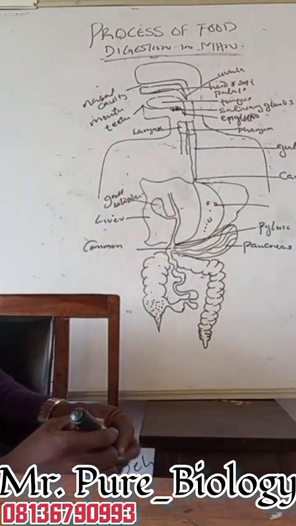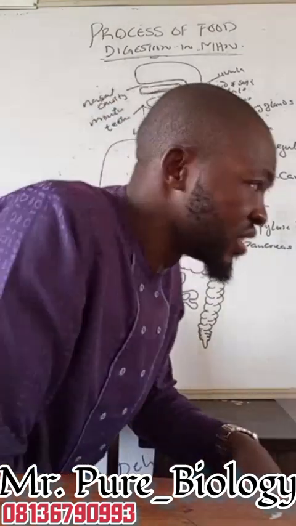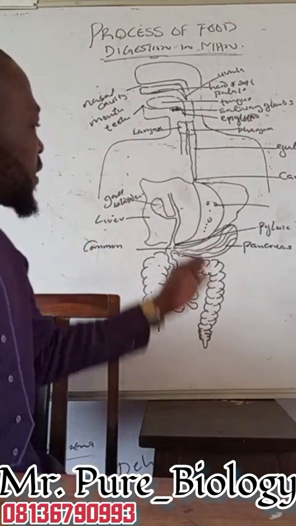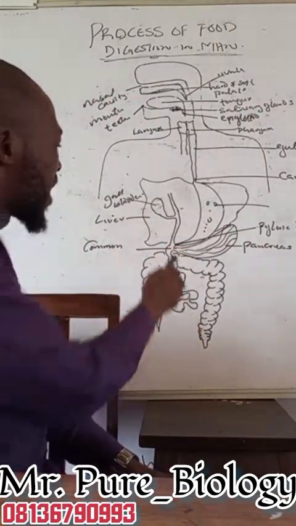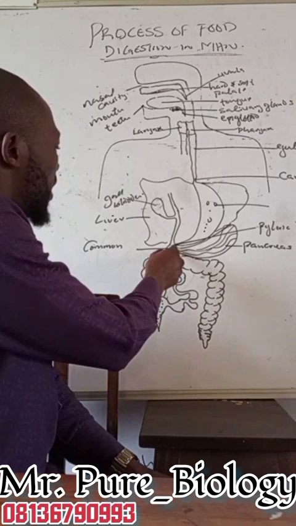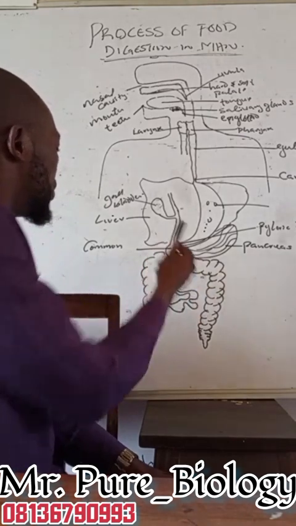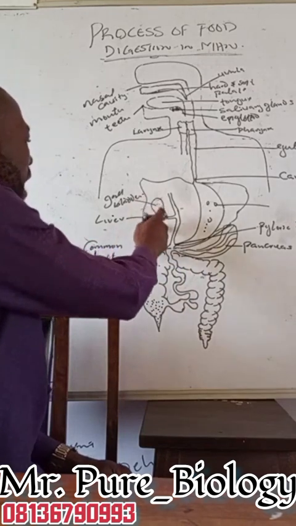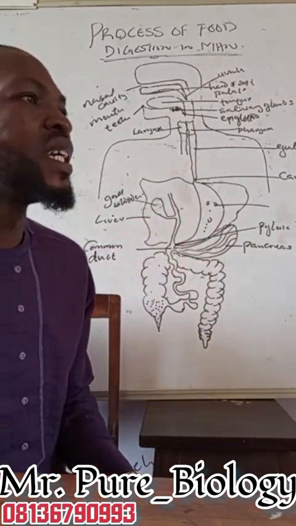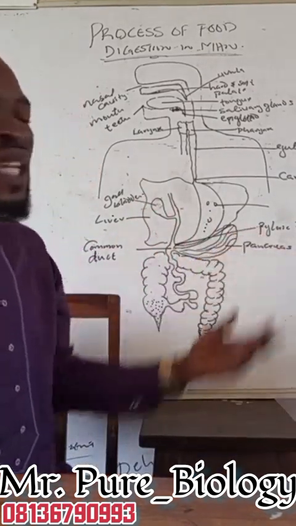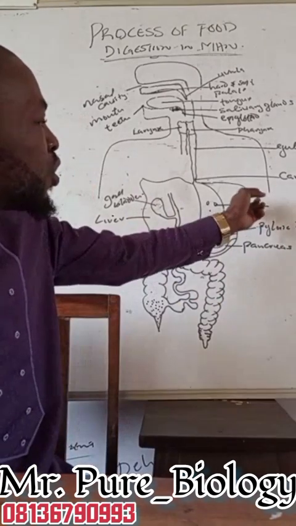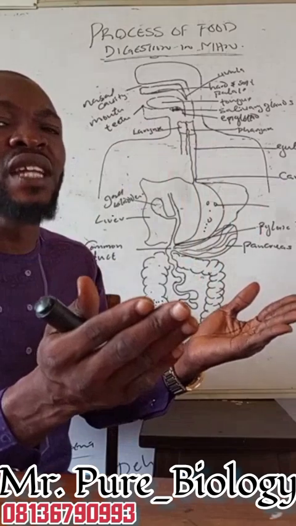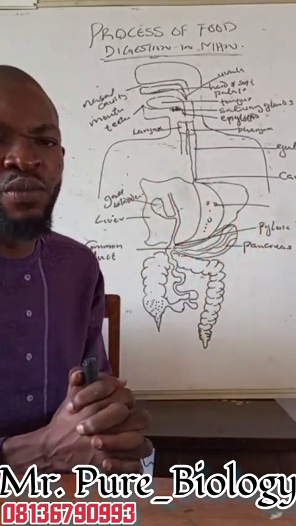Let's briefly explain the function of the gallbladder in food digestion. We have the gallbladder as it contains the bile. It passes through what we call a bile duct and ends up, let's say, emptying into this common duct. It ends up in the common duct. When the bile gets into the common duct, it meets with the food containing the acid, and that acid must not escape into the small intestine as it can easily break the wall of the small intestine.